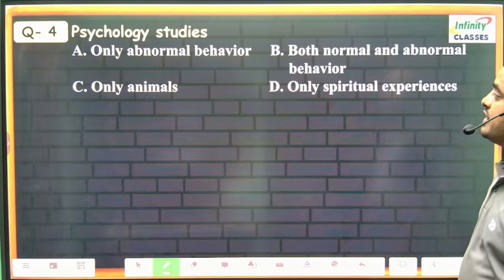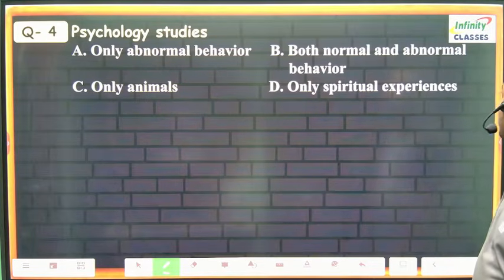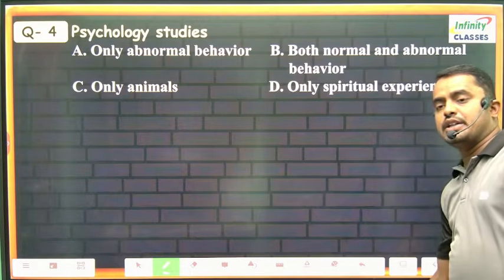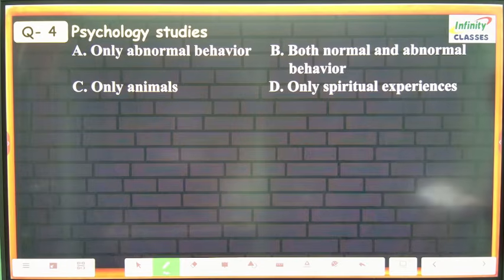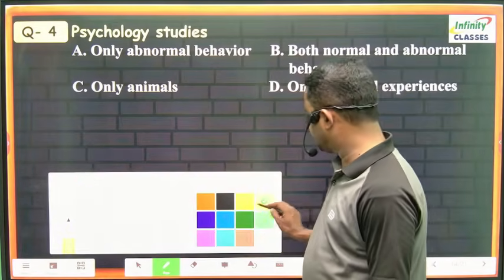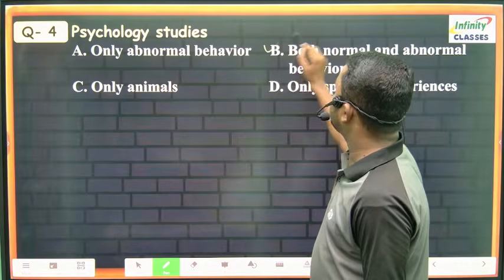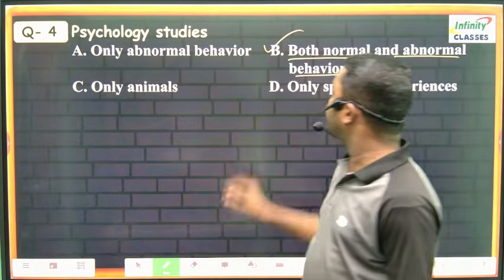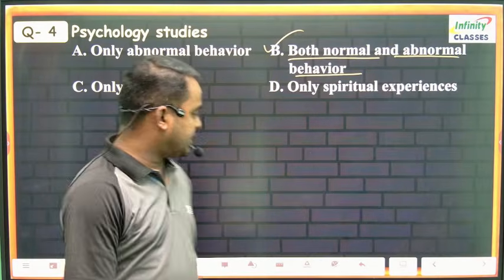Psychology studies only abnormal behavior, both normal and abnormal behavior, only animals, or only spiritual experience. So what is the option here? Psychology studies both normal as well as abnormal behavior. So the correct option is B here. It studies both normal and abnormal behavior. So the next one,